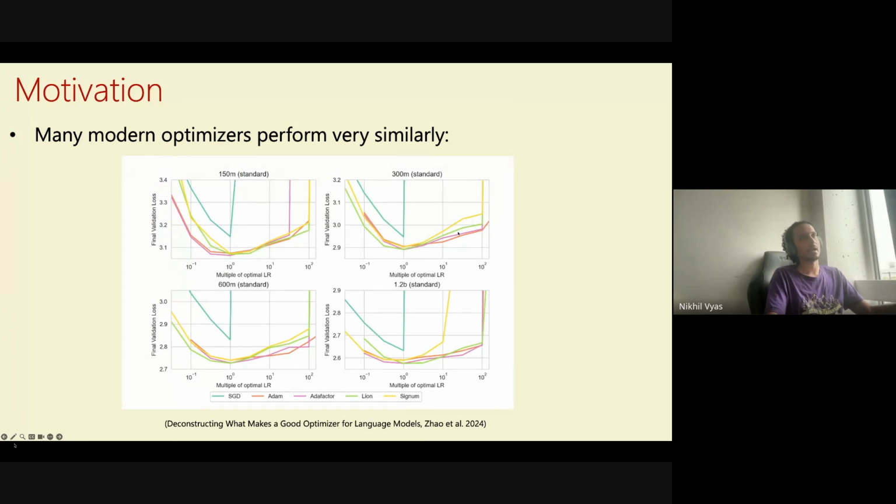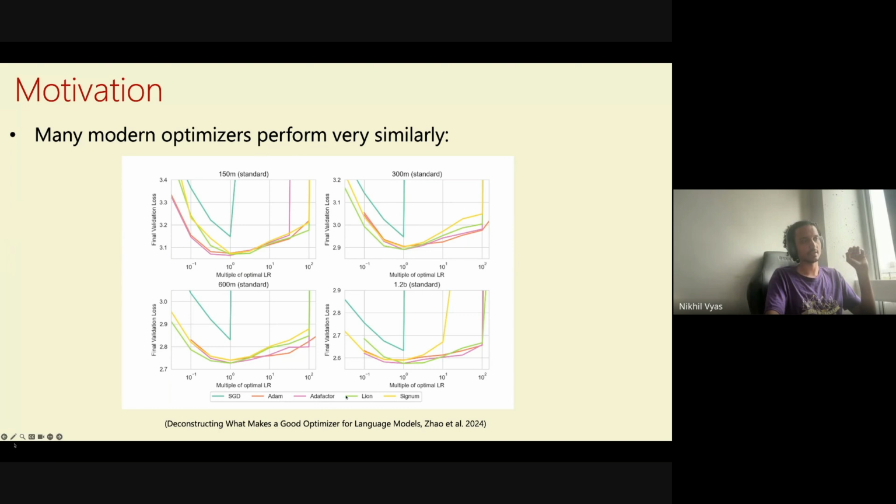We also compare how their performance varies across learning rates, so stability across learning rates. The y-axis is the loss, the x-axis is a multiple of optimal learning rate, where optimal learning rate is defined for each optimizer. The basic conclusion we had here was that lots of these modern optimizers work very, very similarly. Adam, Adafactor, Lion, all of these work very similarly, even across learning rate stability and across scales. SGD is pretty bad, but that's maybe expected at this point. But we don't really have any real improvements over Adam in these optimizers.